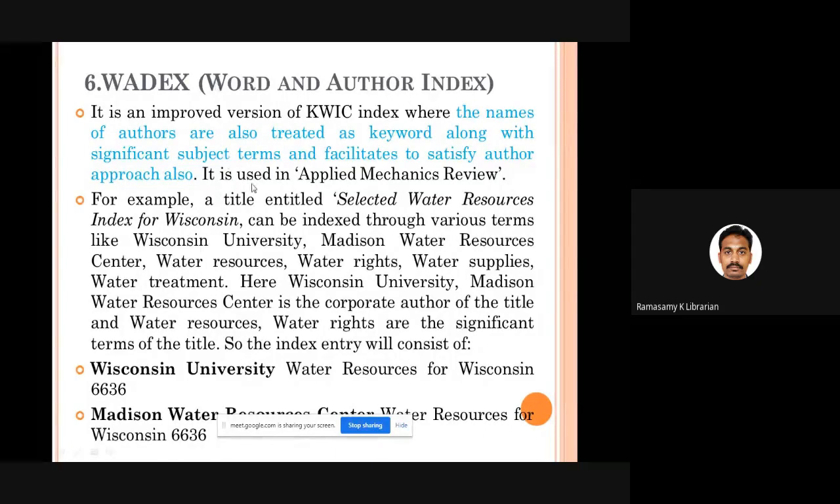For example, there is a book called Selected Water Resources Index for Wisconsin. Wisconsin is the name of the university. So what you can do is write Wisconsin University as the lead term. This is the name of the author, the corporate author, followed by the keywords, water resources for Wisconsin. So here, along with the keywords taken from the title, you are adding the name of the author also. This method is called WADEX.